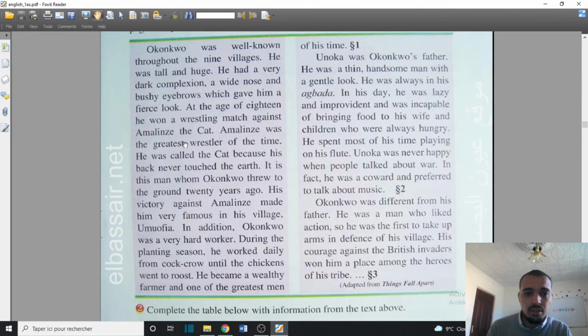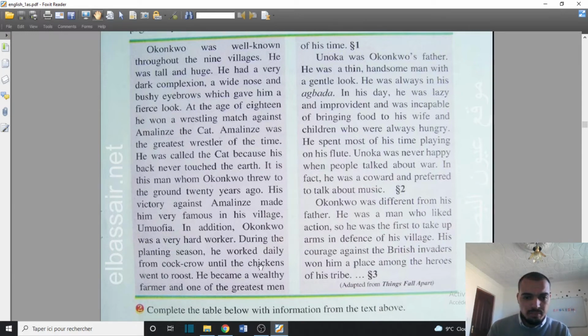At the age of 18, he won the greatest. Look, the whole pages are for descriptions. The greatest wrestler, who never touched the ground. Well, just go through, he was a very hard worker. A hard worker means a person who works a lot.